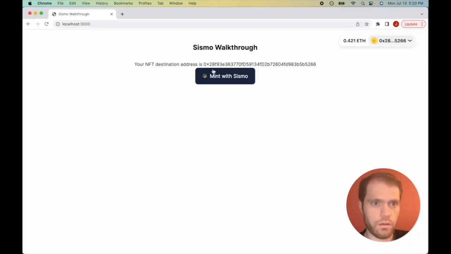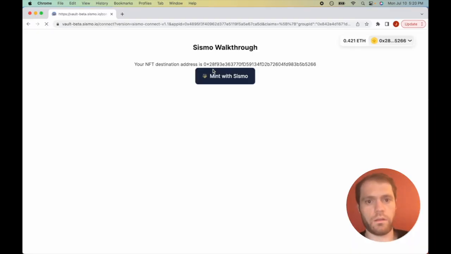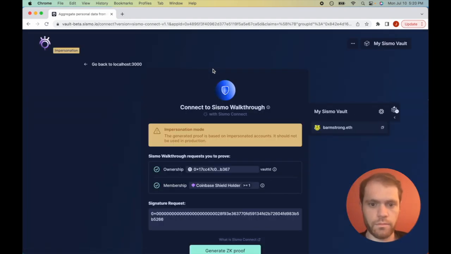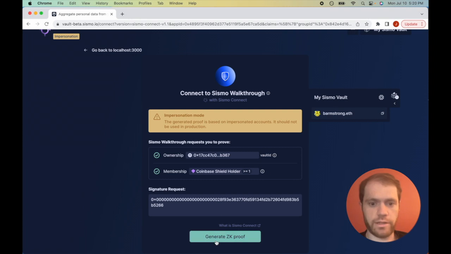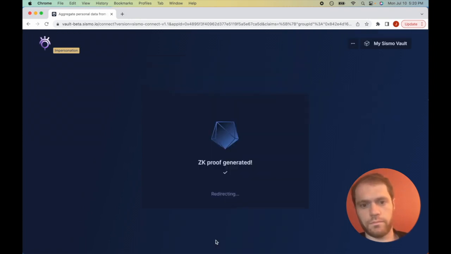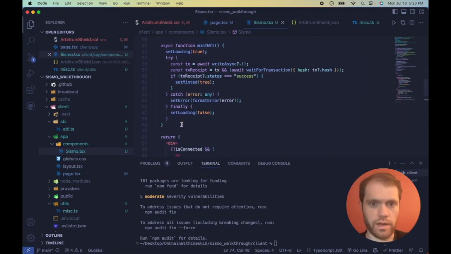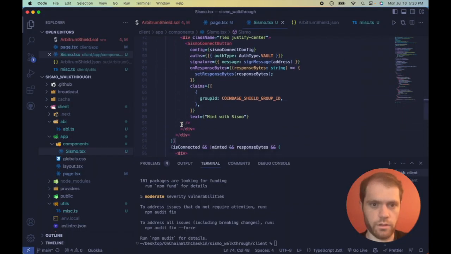All right, let's give it a go from our local server. Let's click Mint with Sismo. Let's now generate this ZK proof. There we go, it's generated. And this is why you look at your local server. Although it doesn't matter, I still want the formatting to not look awful.